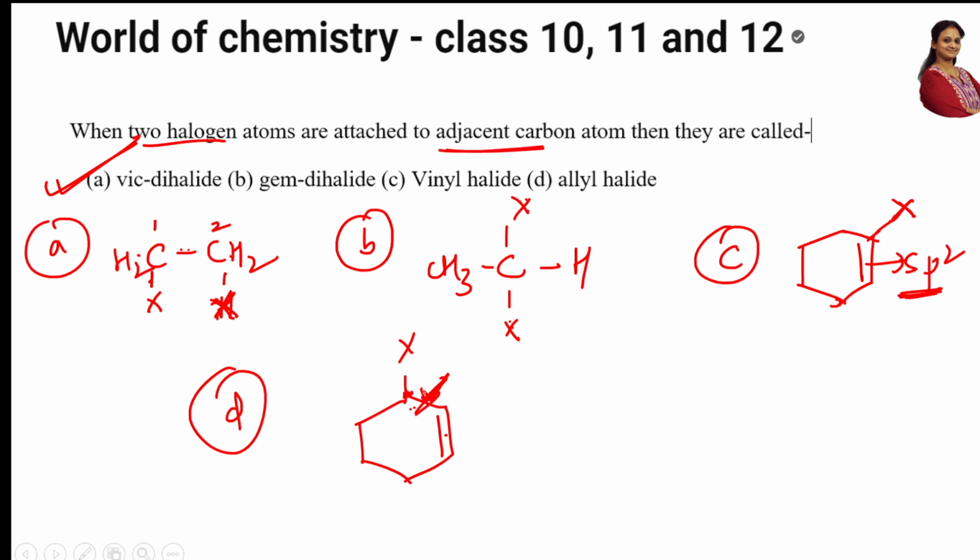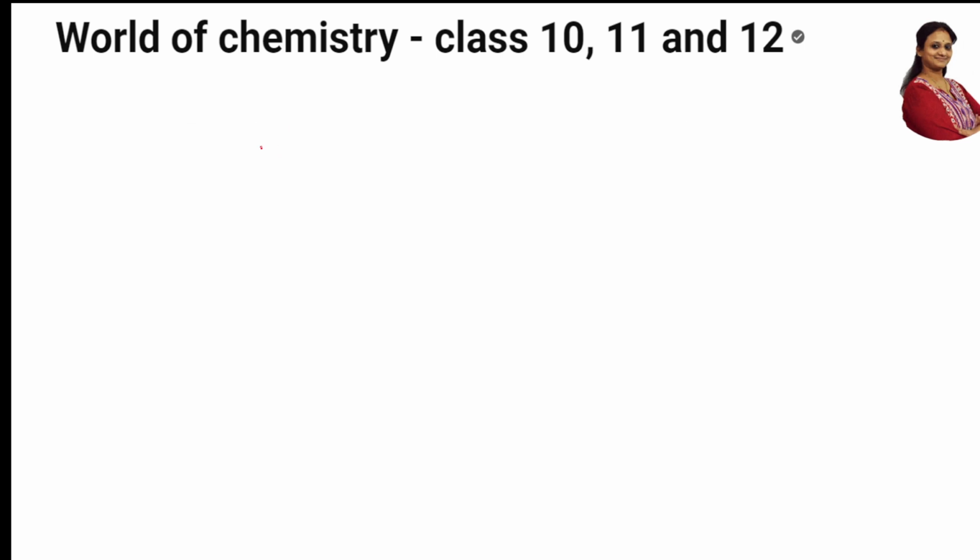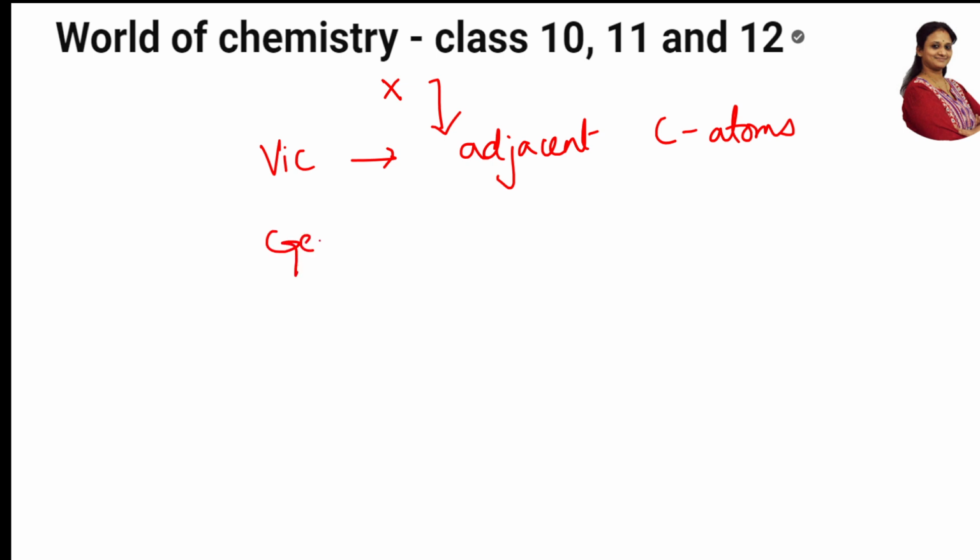Easy, easy. So let us conclude, students. Vicinal means halogen X is attached to adjacent carbon atoms. Geminal means halogen is attached to the same carbon atom.